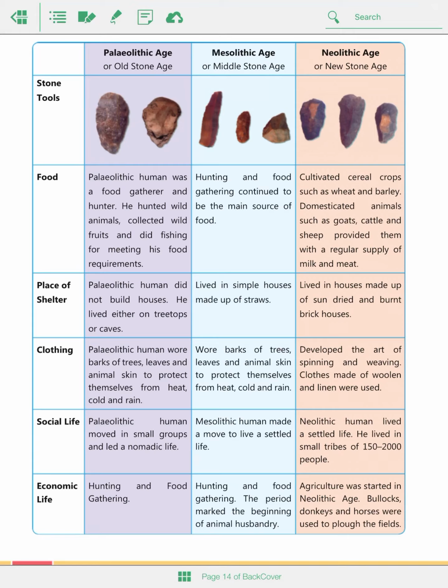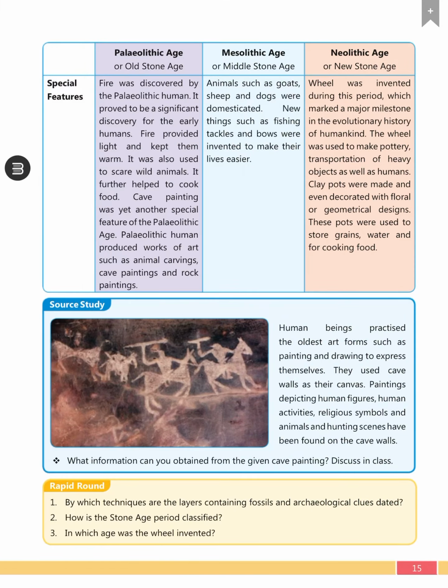In the Neolithic age, agriculture was started. In the Neolithic age, bullocks, donkeys, and horses were used to plough the fields. So it was more advanced than animal husbandry, as agriculture was found, and ploughing of the field was done with the help of bullocks, donkeys, and horses.